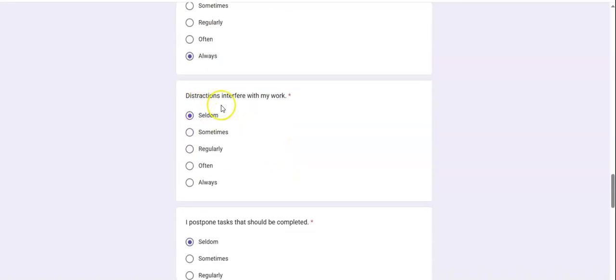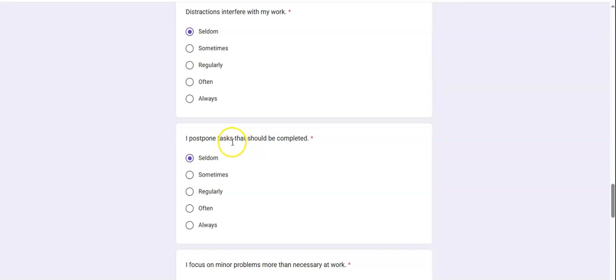Okay, "Distractions interfere with my work." Let's see from this question, what do you think? A person with high work performance will say not always. He will say maybe sometimes or regularly, but not always. So this question is negatively formulated. With negatively formulated questions, we should not take the answer at face value. Of course, he will not say always like the other questions. He will say the opposite, seldom or sometimes.